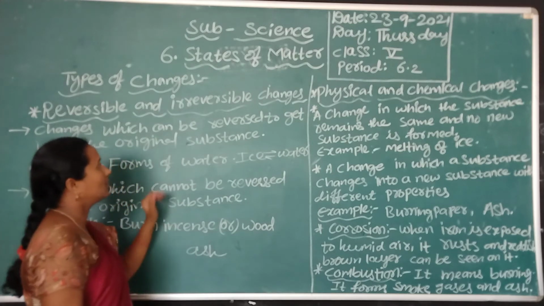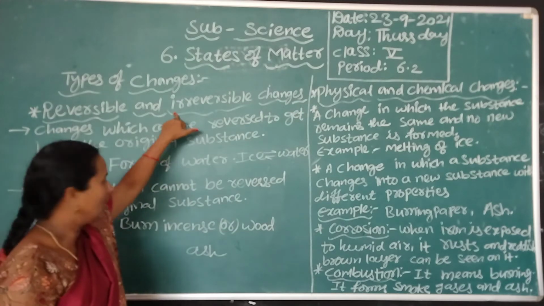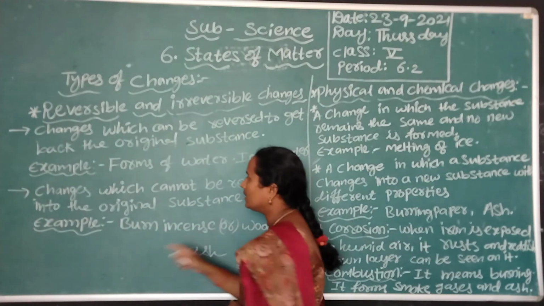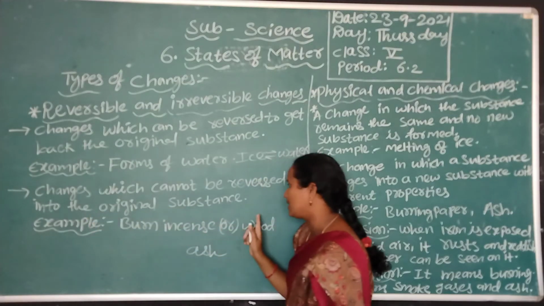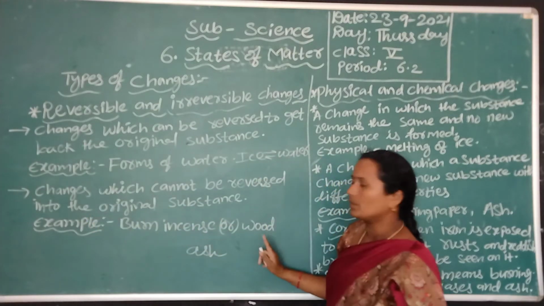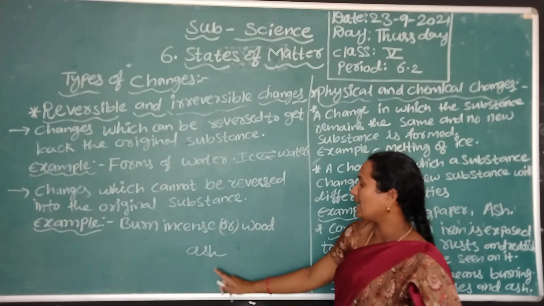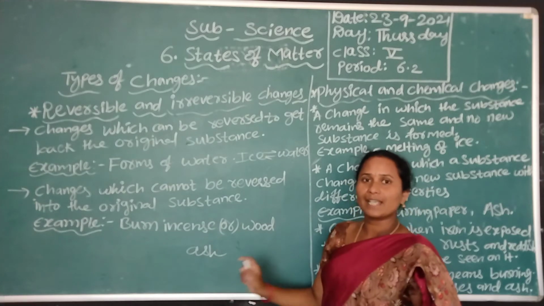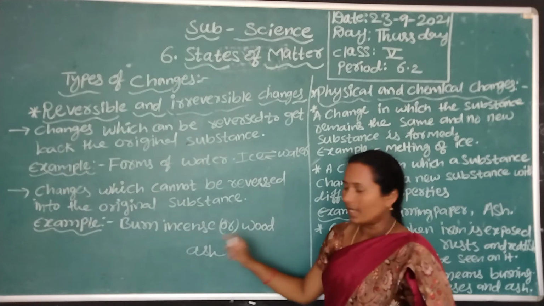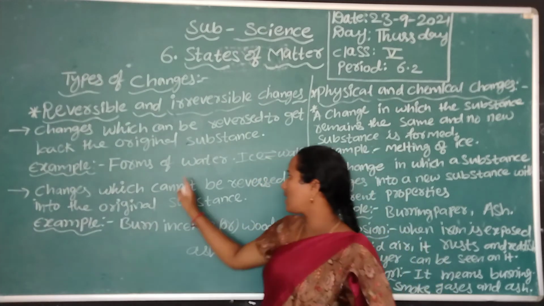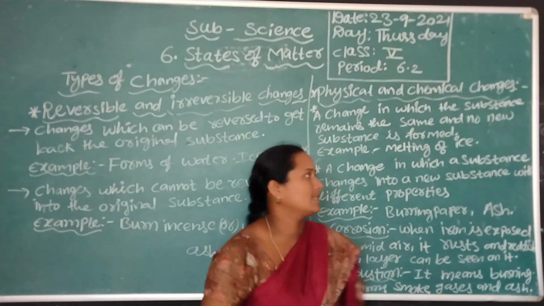So this is known as an irreversible change, meaning a change which cannot be reversed into the original substance. What is the original substance? Wood or incense. When we burn it, what do we get? Ash. This ash does not turn back into wood or incense. So this is known as an irreversible change.